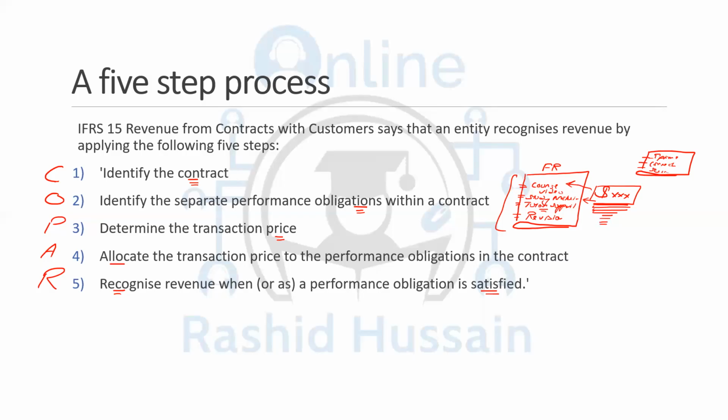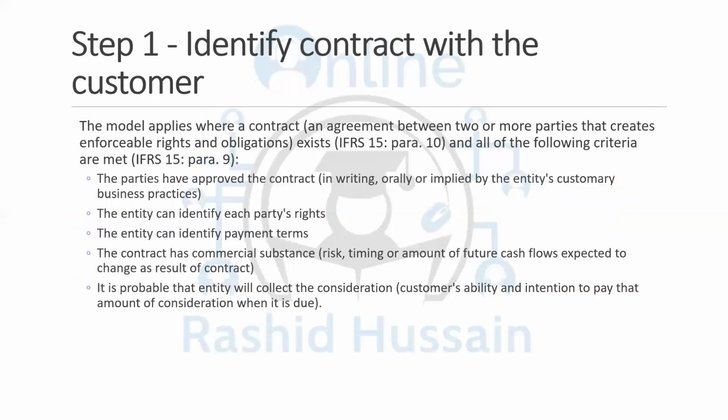So once I have provided the tutor support for a single month, I can record the revenue related to that month. If 2 months have been provided, 2 months can be recorded as revenue. Similarly, and so on. So when the performance obligation is satisfied, when the promise has been fulfilled, the revenue can be recorded. So this is: recognize the revenue when the performance obligation is satisfied.